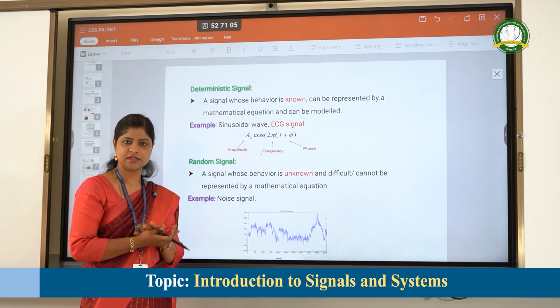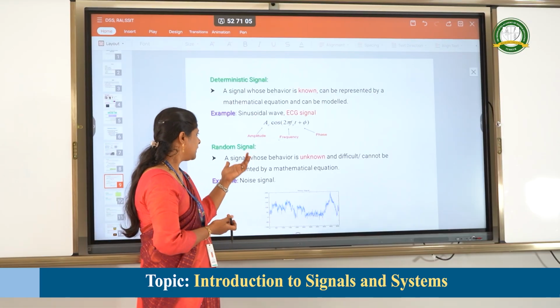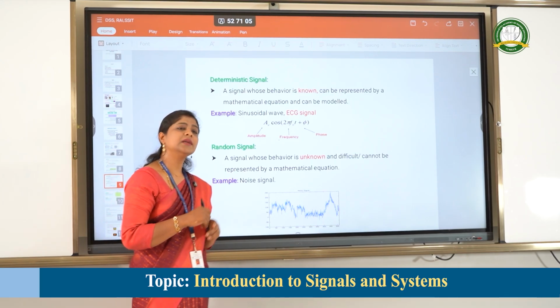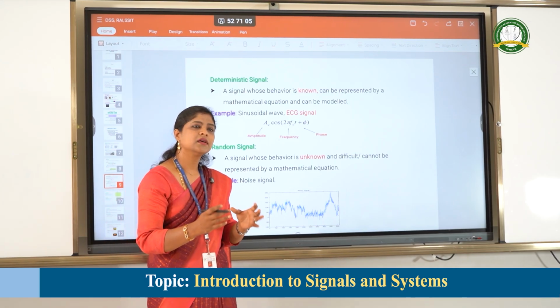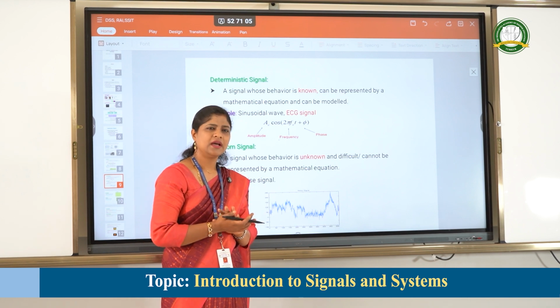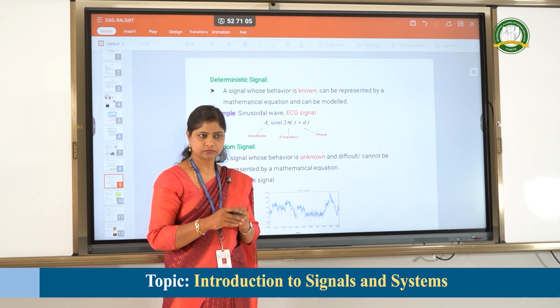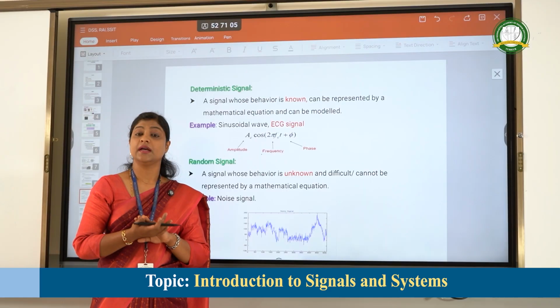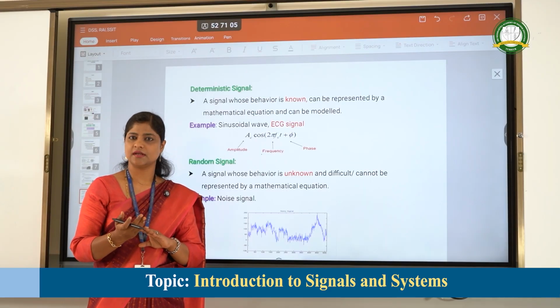These are some examples we have listed. So, coming to the random signal: what is a random signal? A signal which can't be represented using mathematical form and whose behavior we don't know. We can't predict the behavior of that particular signal. Such kinds of signals are called random signals.